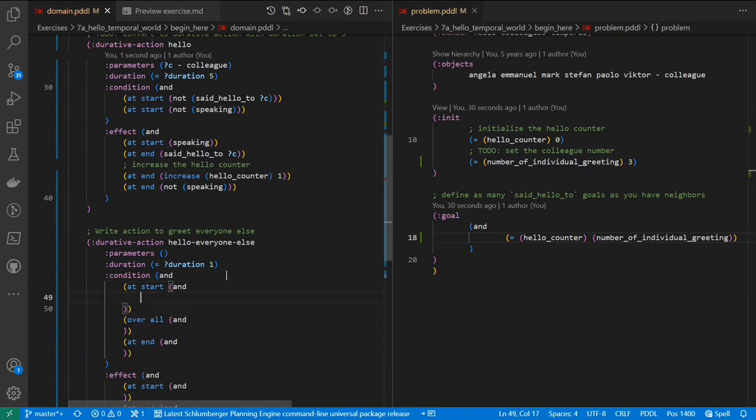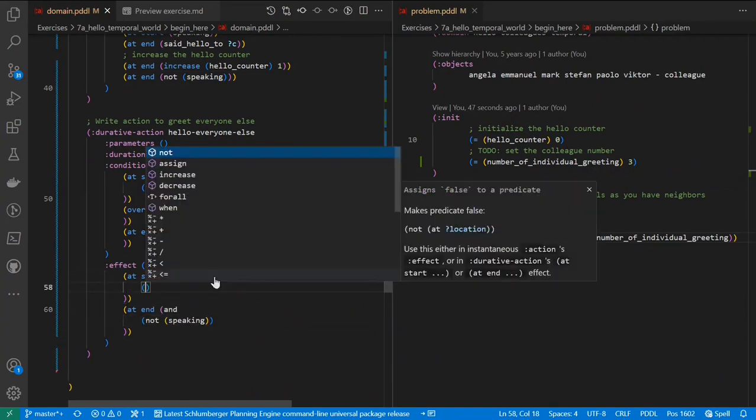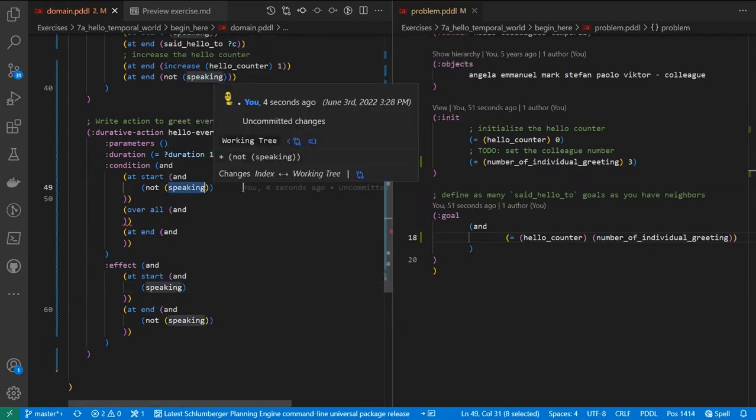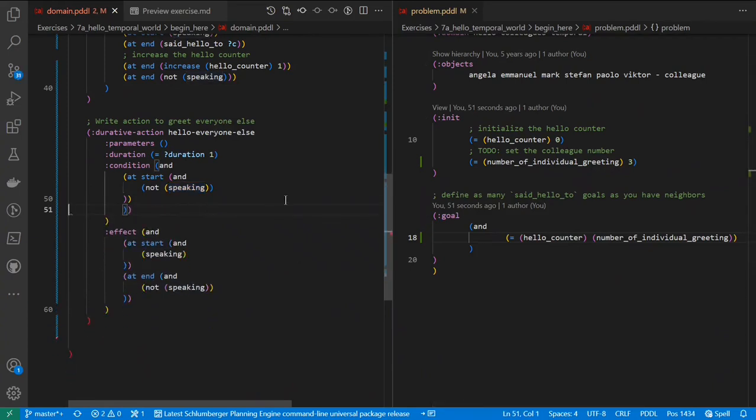And it has an at start condition that we are not speaking, and at end condition not speaking, and at start effect speaking. So we just interlocked it the same way as the other action. So we are using the same locking pattern here. And then we can perhaps get rid of these empty ones.